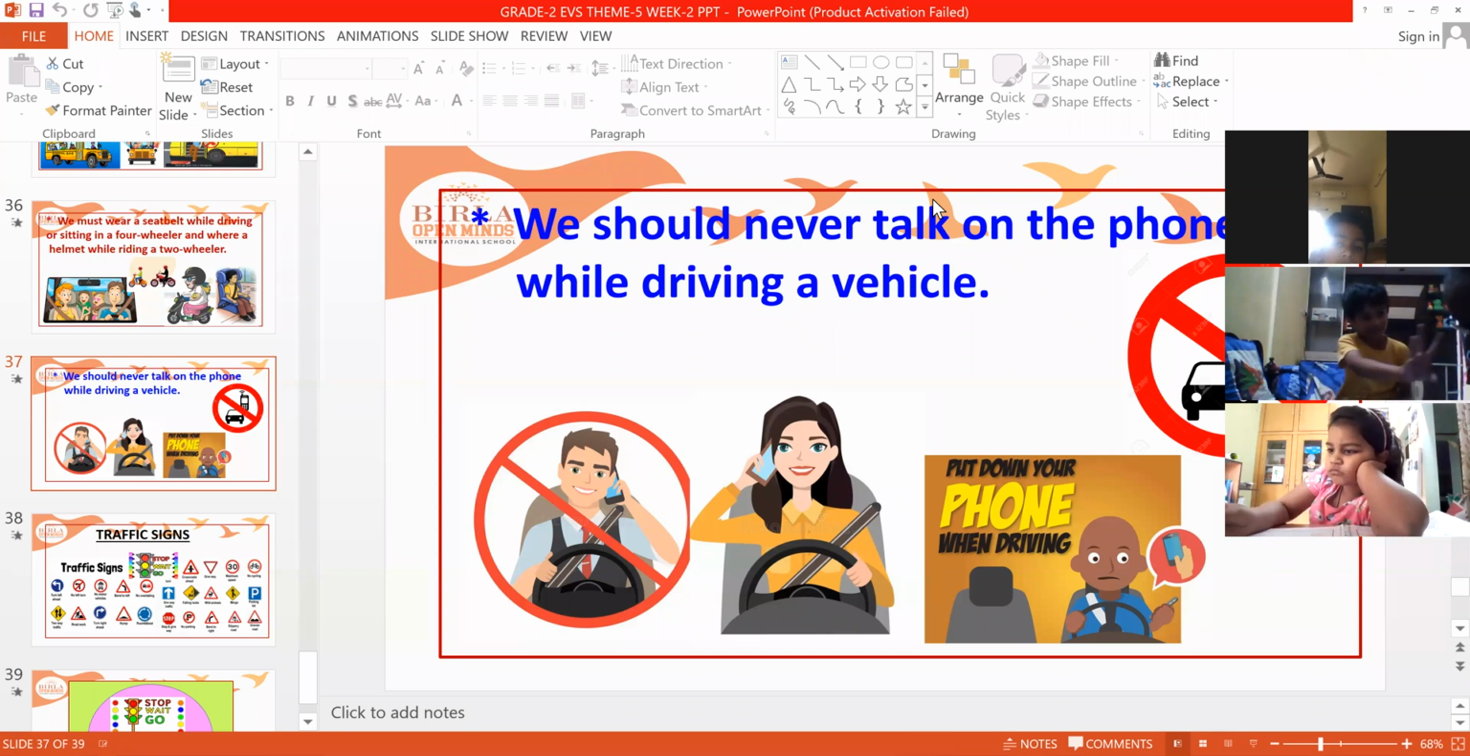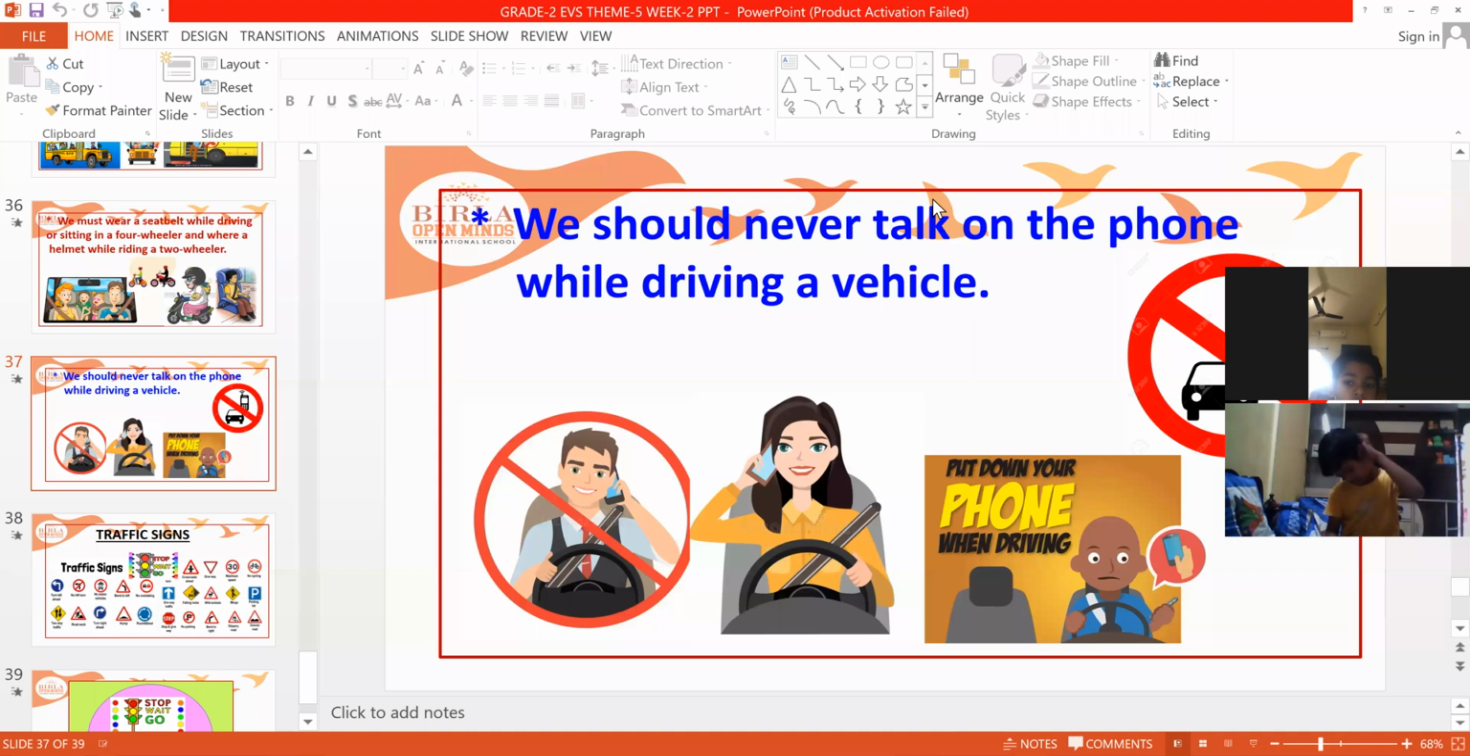Very, very dangerous thing, because you will concentrate on talking and you don't know what is coming in front of you and what is coming from the backside, and it is very dangerous for you. Like that only accidents will happen. So you should be very careful. If it is urgent to talk, park your vehicle aside, then talk and then start. So never talk on the phone while driving a vehicle or a motorbike.